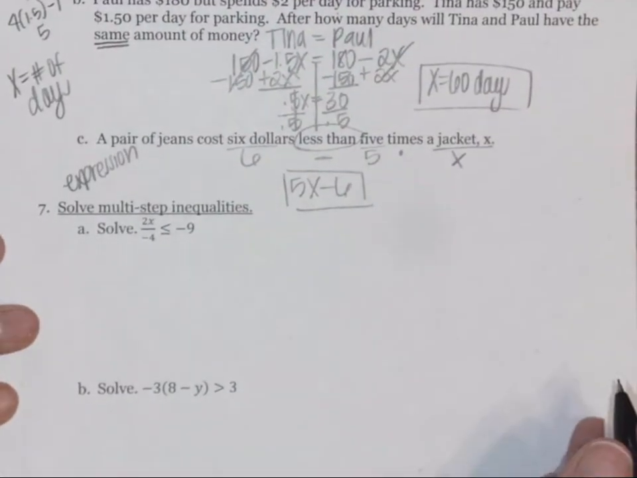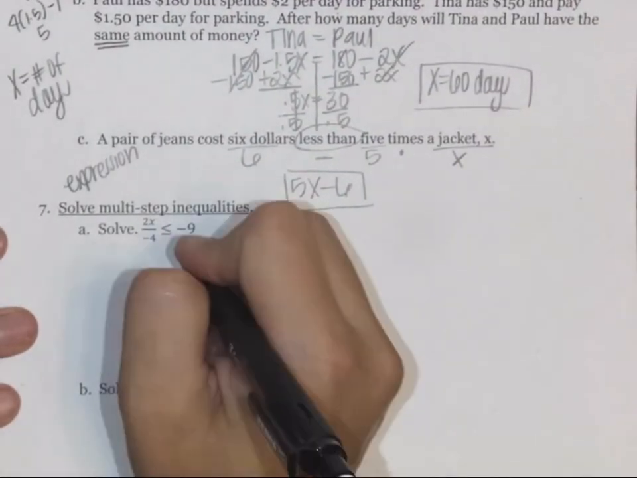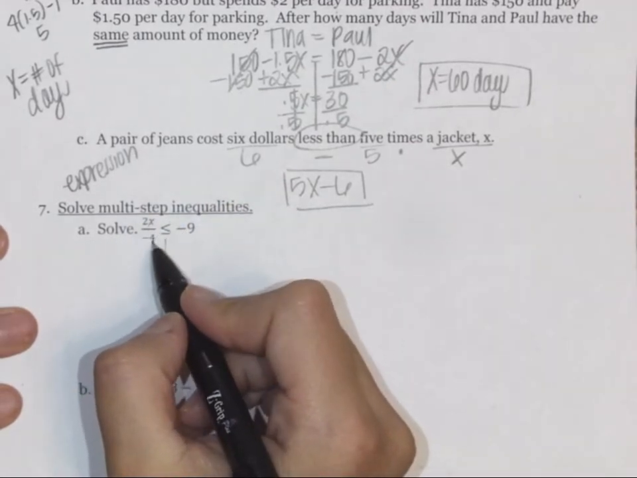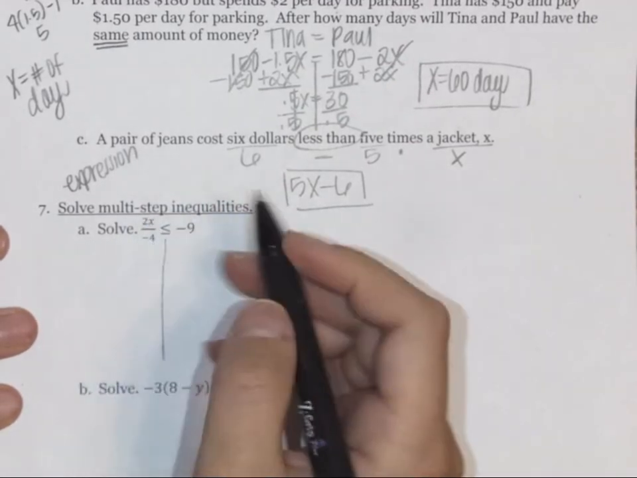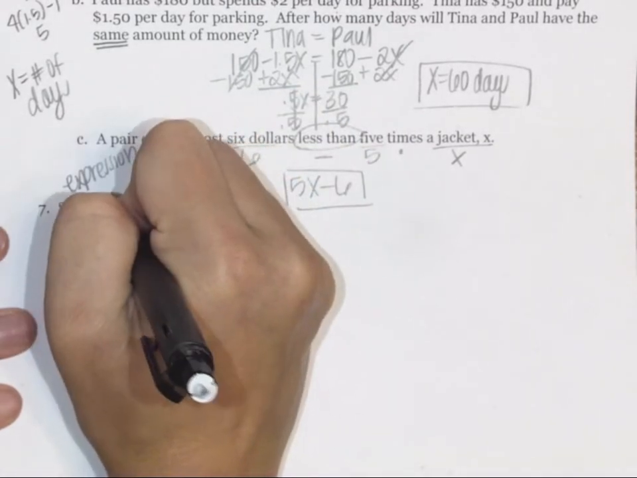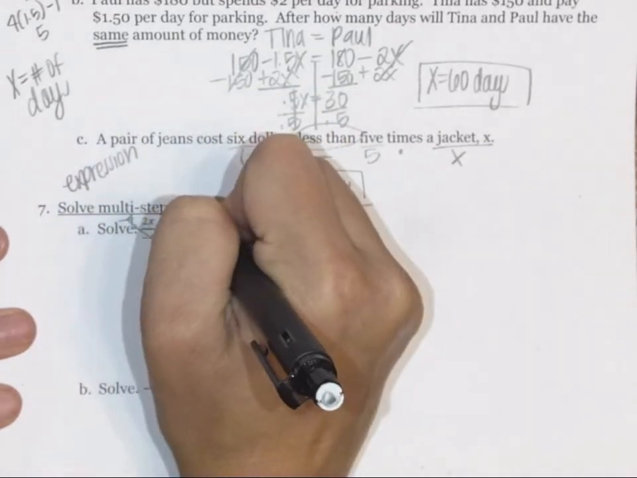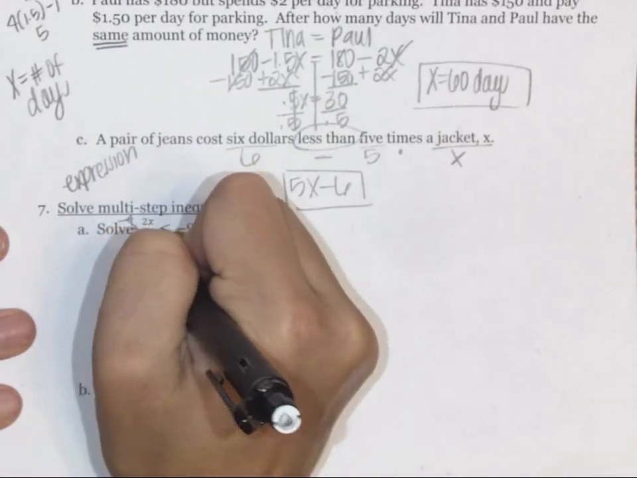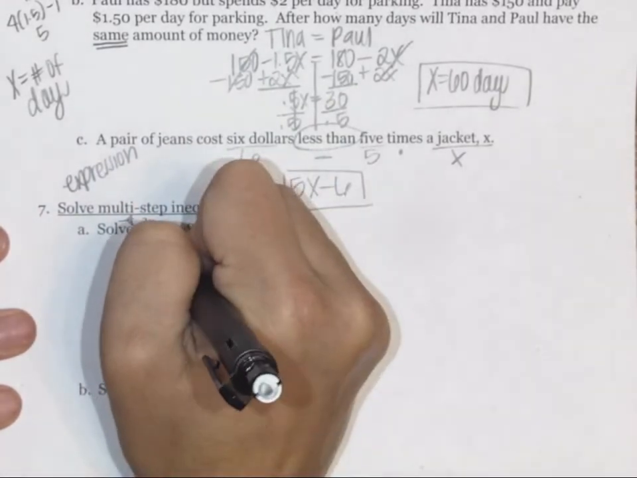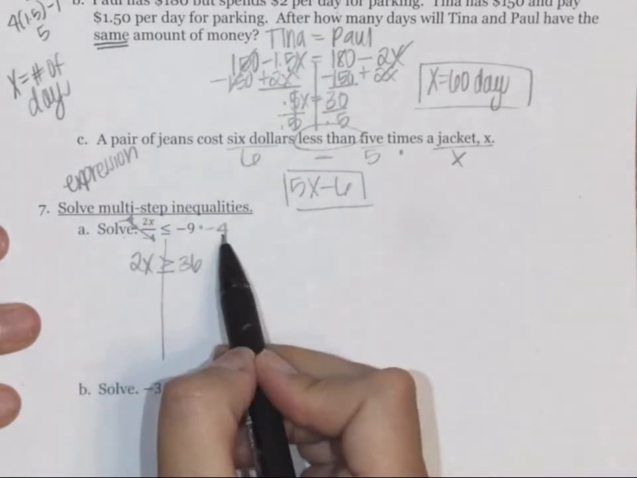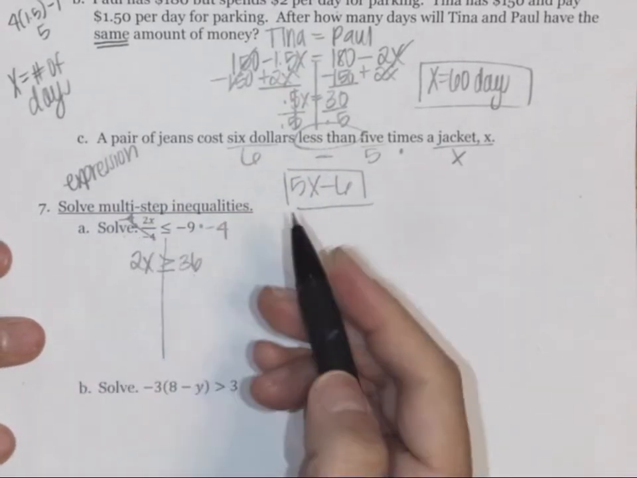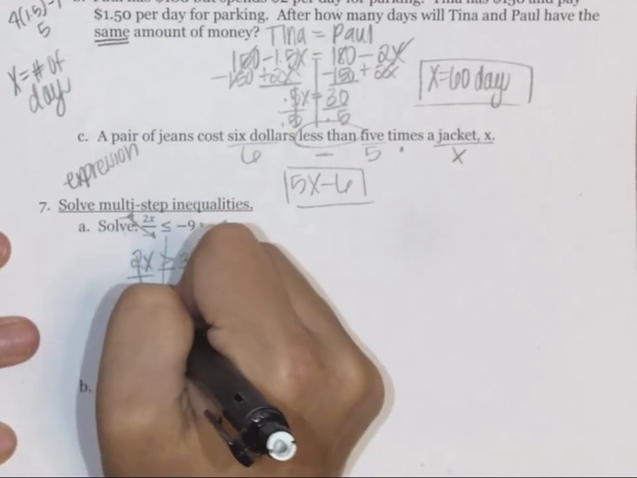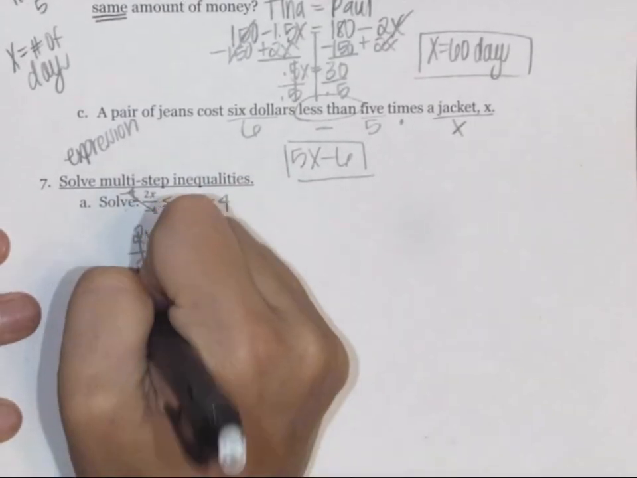Number 7, we are getting into inequalities now. Remember, if you have multiple things in a numerator, in order to do anything up there, you have to get rid of that denominator. So we're going to multiply both sides by -4. We get 2x is greater than or equal to 36. Remember, if you multiply or divide both sides by a negative, you flip the sign. Now we can divide both sides by 2 to get x is greater than or equal to 18.